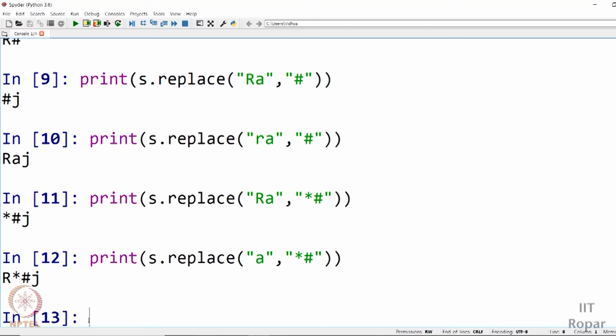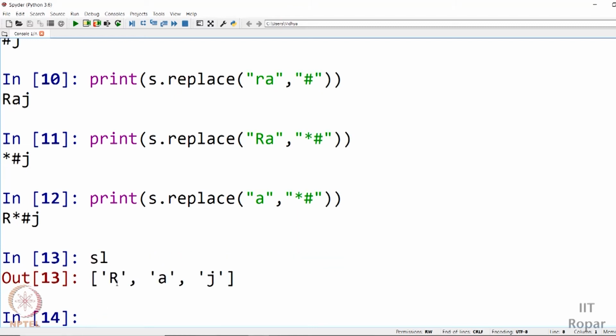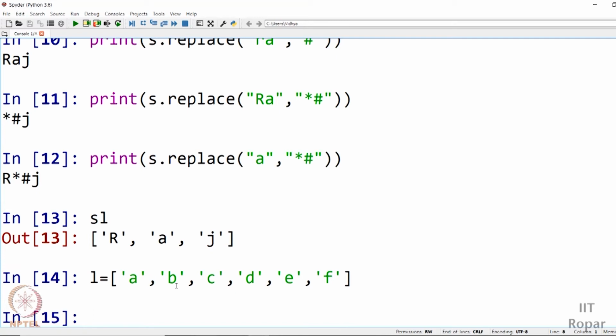So let us see, we had a list, right? SL. This is a list. You had RAJ. In case I want to extract only a specific part of the list. For example, this is a smaller list, so let me take a larger list. Let me say L equal to, I'll take letters itself because we are going to deal with strings. A, B, C, D, E, F. So let us consider this list containing 6 elements. This is my list L containing 6 elements: A, B, C, D, E, F.